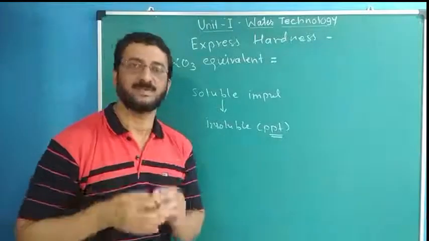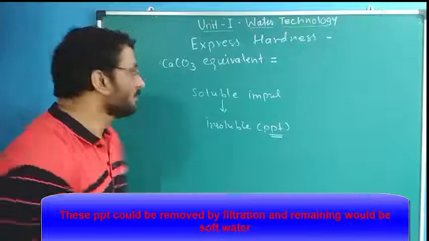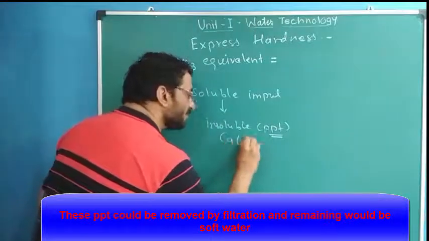It was found that most of the salts form a PPT of CaCO3.